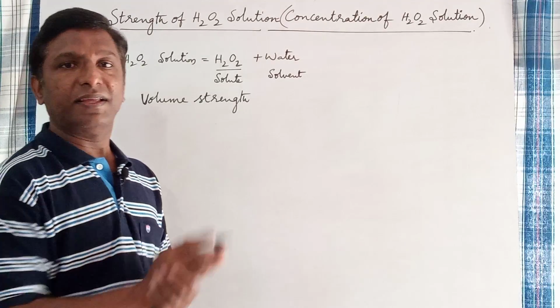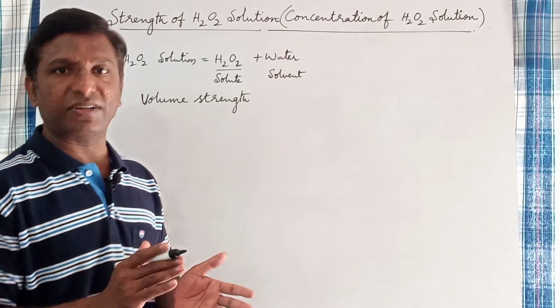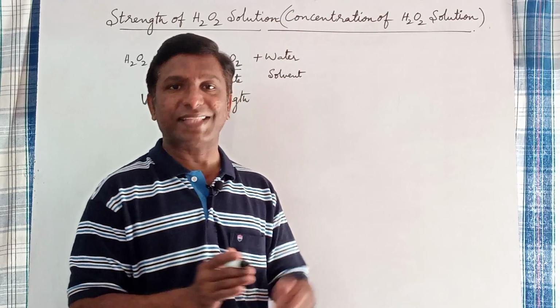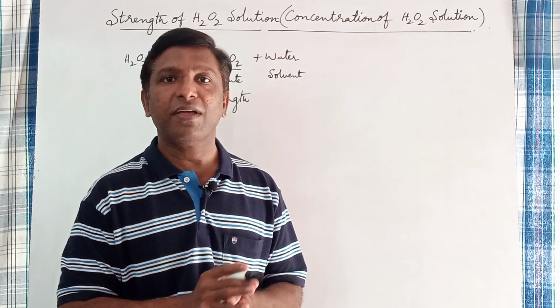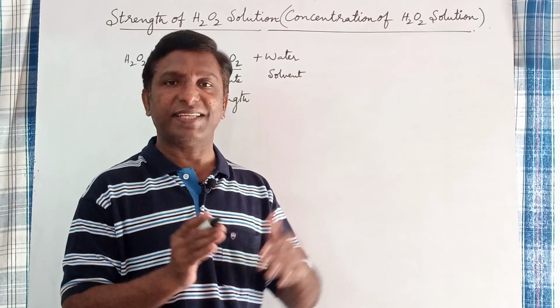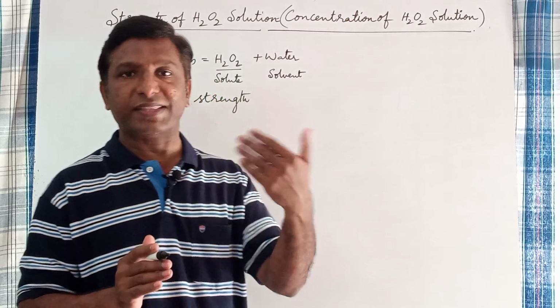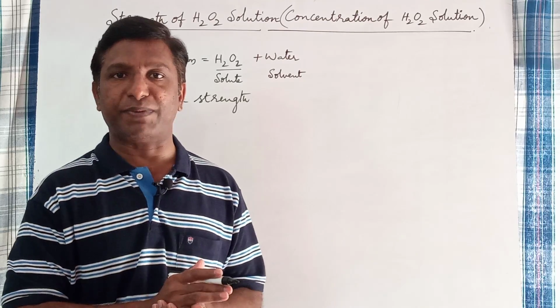For other solutions the volume strength is not there. Only for the solution of hydrogen peroxide is the concentration expressed in terms of volume strength. Volume strength means like 10 volumes, 20 volumes, 30 volumes of hydrogen peroxide solution. Like that it is expressed.